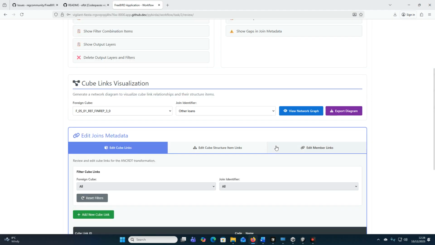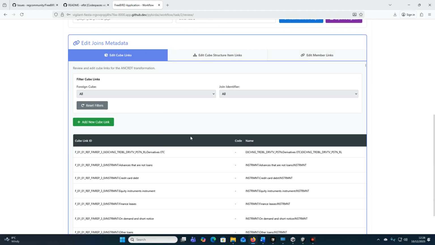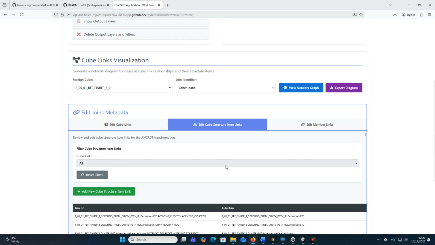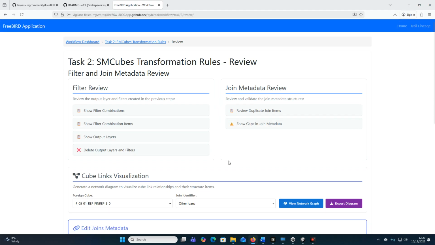So here we see our cube links. We can edit those also if we wanted to, with the basically edit feature here of editing cube links and editing cube structure item links, and we can add new ones if we wish.